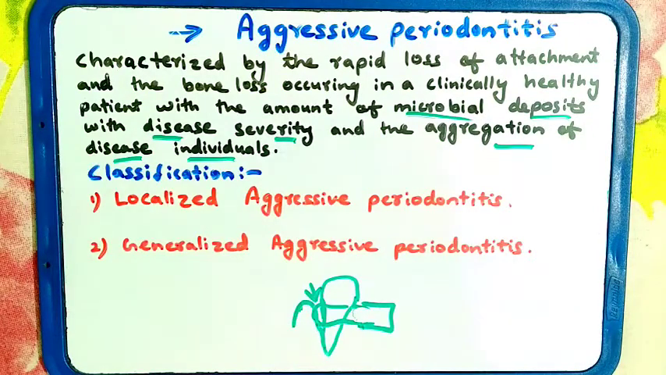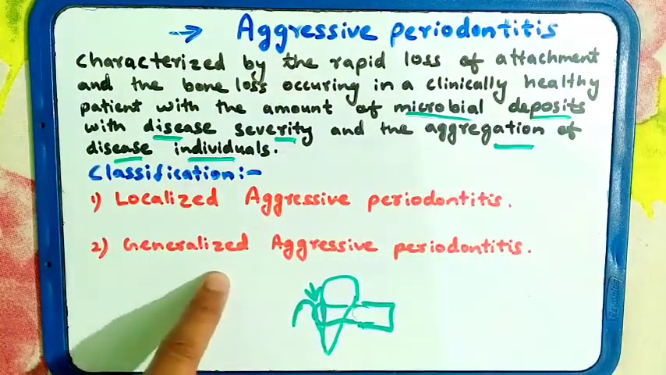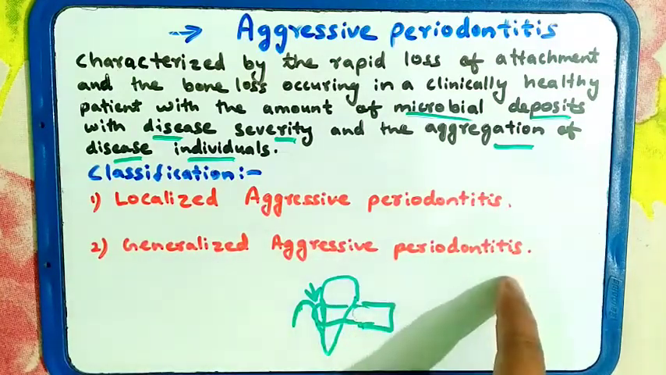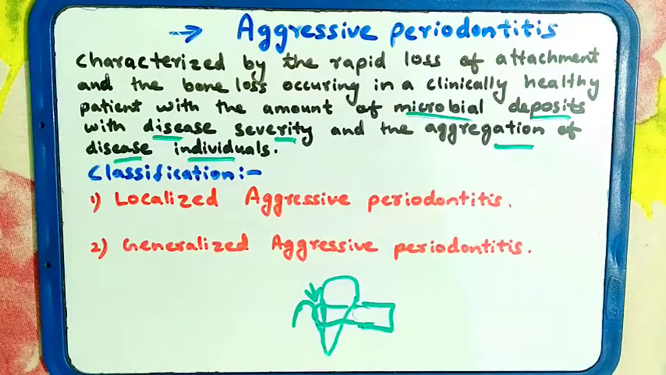So it is defined as rapid loss of attachment and bone loss occurring in a clinically healthy patient, with disease severity and aggression of the disease in the individual. It is classified into two types. The first one is localized aggressive periodontitis and the second one is generalized aggressive periodontitis. We are going to see both of these in detail. So let's get started.